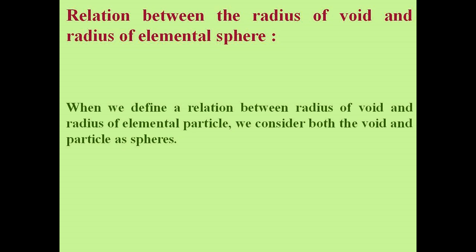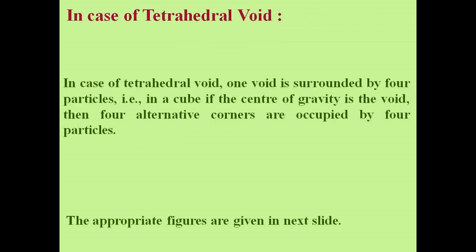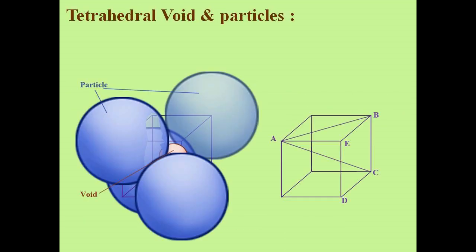What is the relation between the radius of the void and the radius of the elemental sphere? Okay, we have to calculate this now. When we define the relation between the radius of the void and the radius of the elemental particle, we consider both the void and the particle as spheres. We know in the case of a tetrahedral void, one void is surrounded by 4 particles. That is, in a cube, if the center of gravity is the void, then 4 alternate corners are occupied by 4 particles. The appropriate figure is shown in this plate.